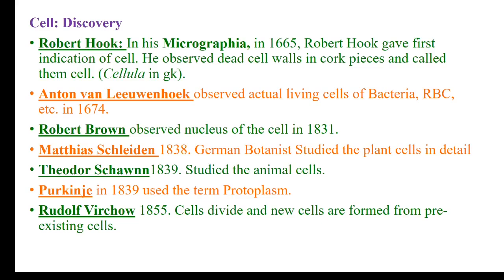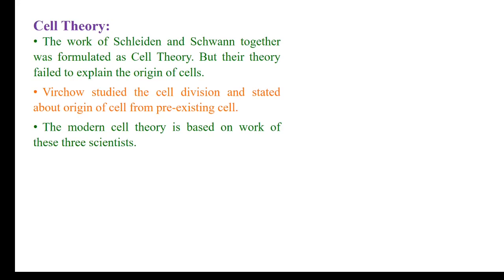Later on, after discovery of the electron microscope, a lot of work was done about the cell. Now coming to the cell theory, whatever the work was done by Schleiden, he observed plant cells, Schwann observed the animal cells.